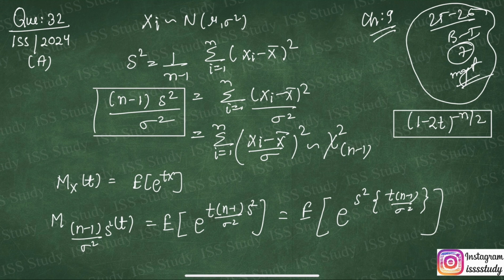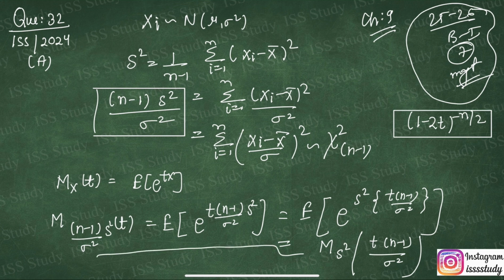From here we are just going to rewrite it again. We can write M of S square of t, but in place of t we now have t times (n minus 1) upon sigma square. So I used a property here of the moment generating function. Those who have already learned chapter number 7 from me are getting this. I have explained every step easily. If you are getting any confusion or problem, please do let me know in the comment box.